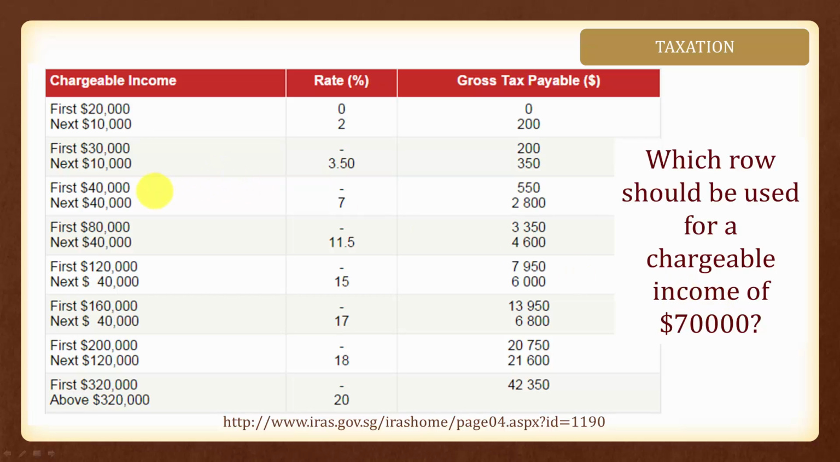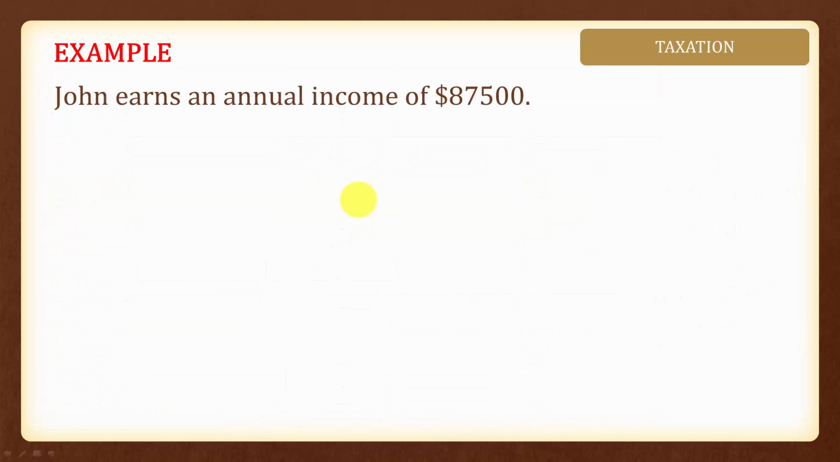Now, which row should you look at now if your chargeable income is $70,000? Yes, we'll look at this third row here, because this third row here will be for the chargeable income from $40,000 to $80,000, whereby the first $40,000 you will need to pay $550 tax, and for the next $40,000 you will pay 7%.